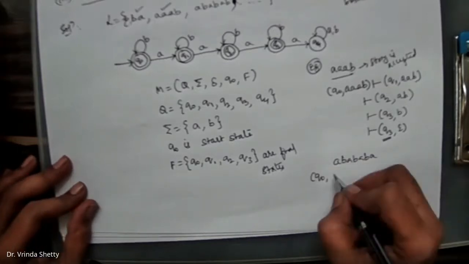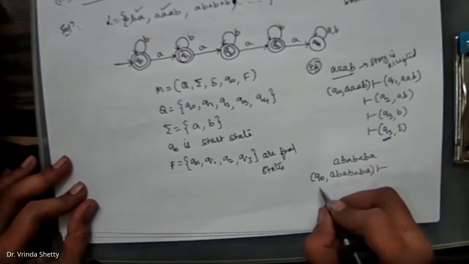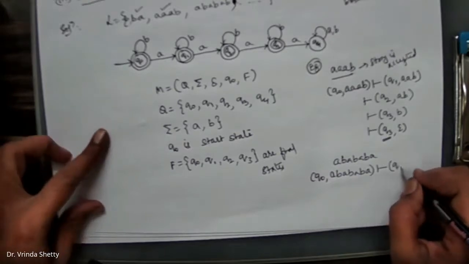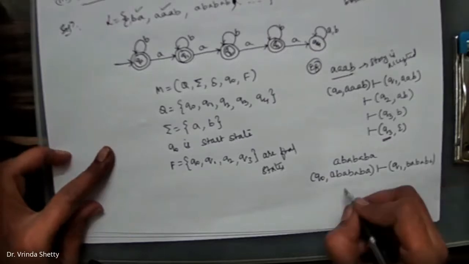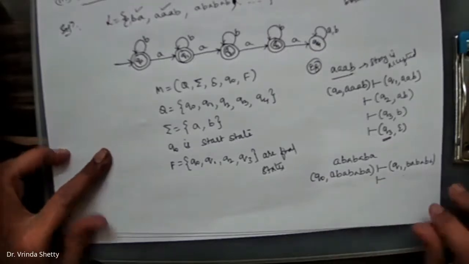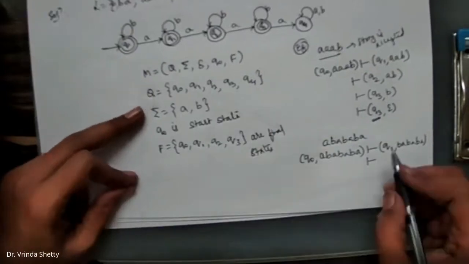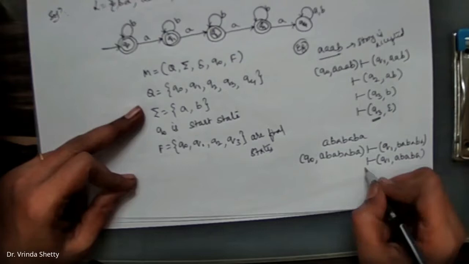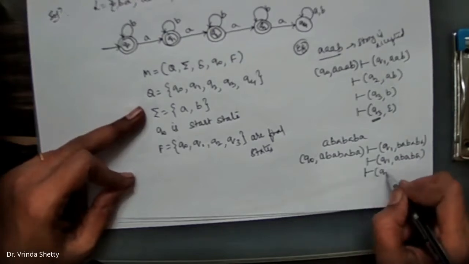Start with the initial configuration Q naught, A, B, A, B, A, B, A. Q naught on A, it is going to Q1. Q1, B, A, B, A, B, A. You are in the state Q1. Q1 on B is Q1 itself. So Q1, A, B, A, B, A. Q1 on A, it is going to Q2.